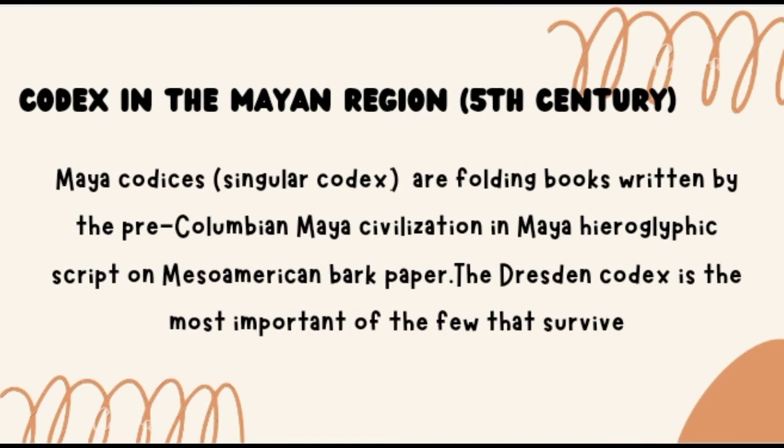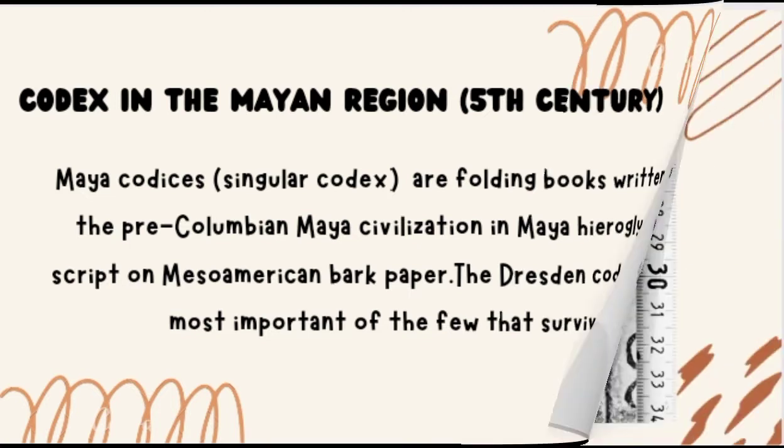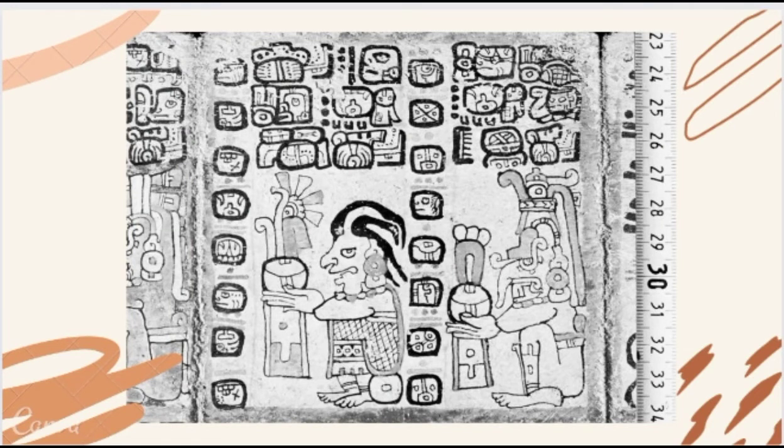Next one is the codex in the Mayan region during the 5th century. Codices, singular codex, are folding books written by the pre-Columbian Maya civilization in Maya hieroglyphic script on Mesoamerican bark paper. The Dresden Codex is the most important of the few that survive. This is an example of a codex in the Mayan region.